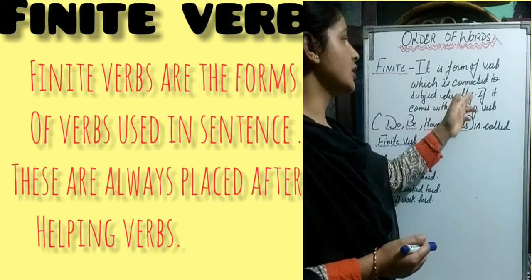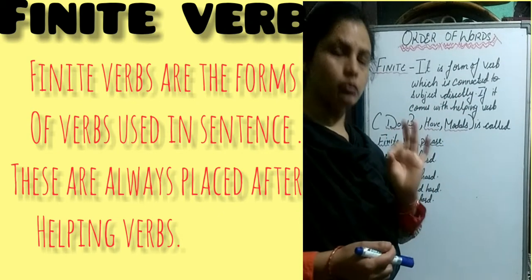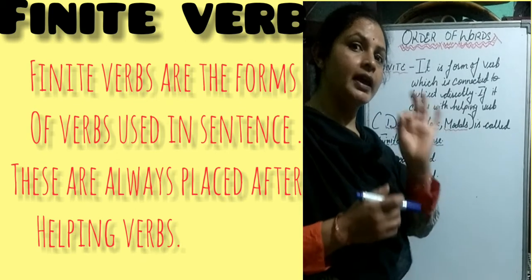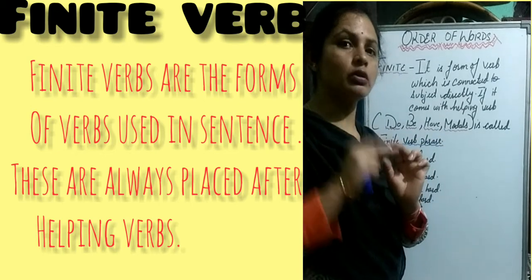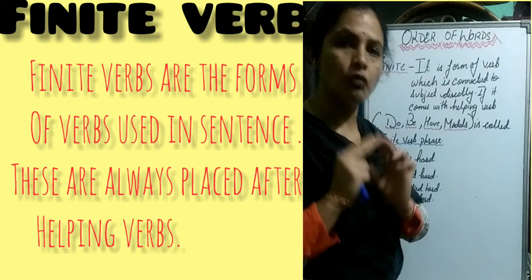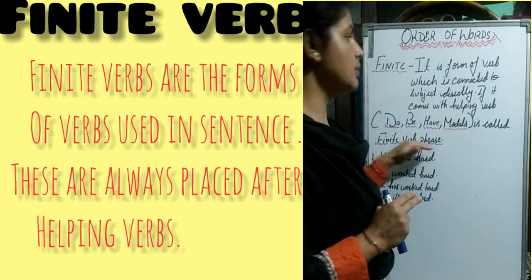There is another condition: if it comes with a helping verb, before the finite verb there is a helping verb, then the combination of finite verb and helping verb is called a finite verb phrase. What do we call it? Finite verb phrase.